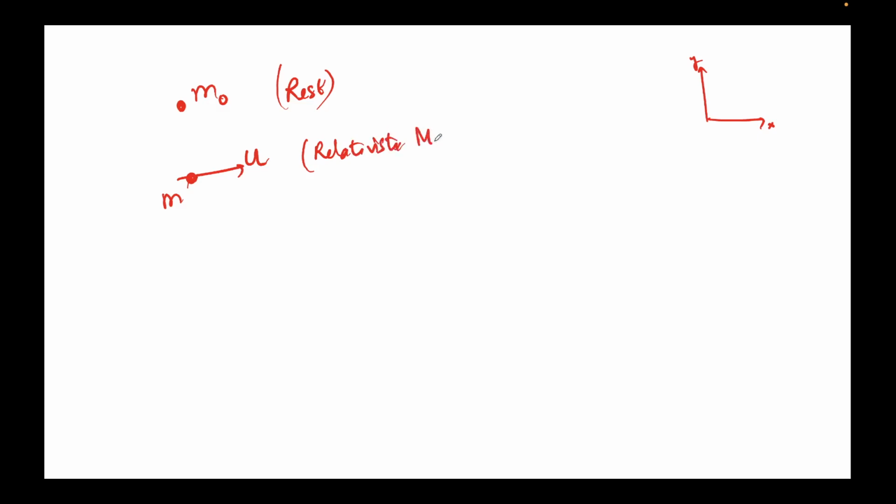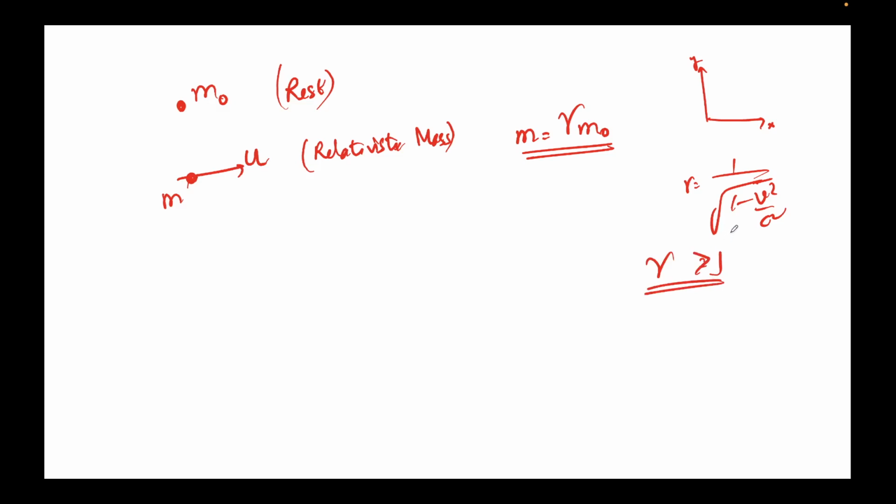We know that m is equal to gamma times m naught, and gamma is 1 over root of 1 minus v square over c square, where v is the relative velocity with respect to the frame. We know that gamma will always be greater than 1. For photons, when v equals c, this will become 1 minus c square over c square, 1 minus 1, which is 0. So 1 over 0 becomes infinity. So gamma approaches infinity for photons.